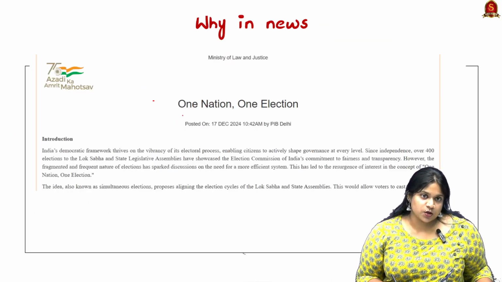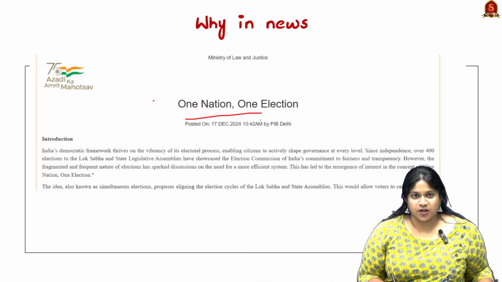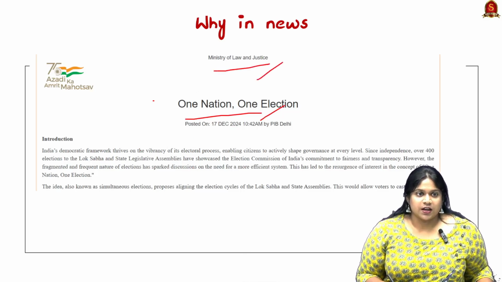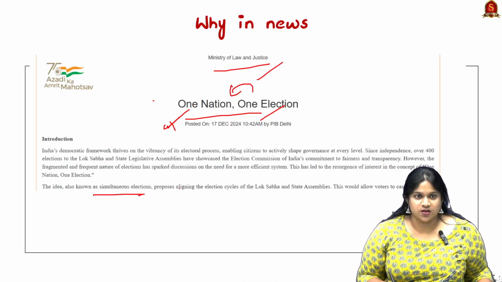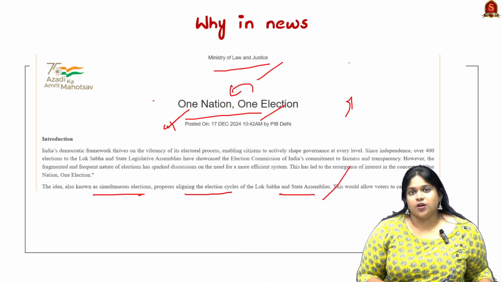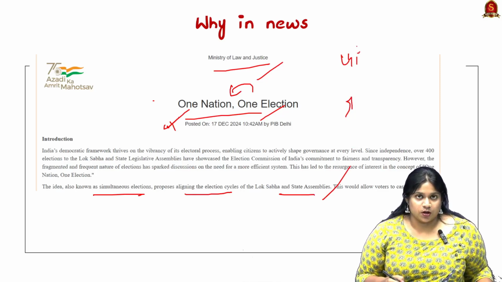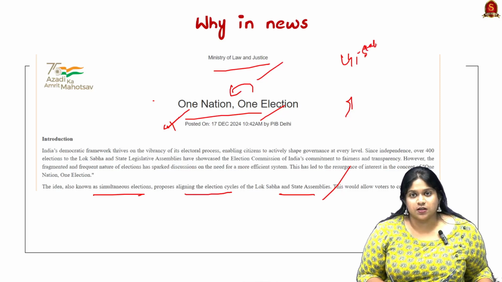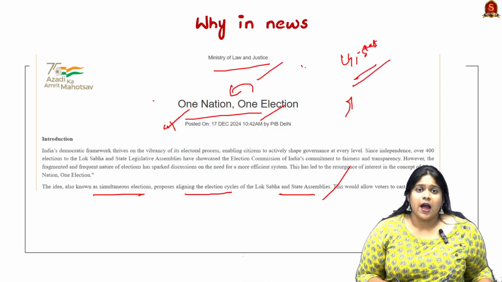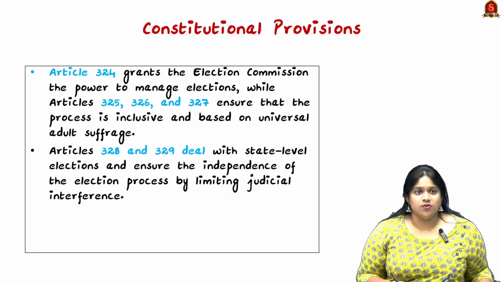Now looking into the next topic, one of the most spoken topics would be One Nation, One Election. So here under the Ministry of Law and Justice, India has been having a focus on creating one nation and one election simultaneously. It is known as simultaneous elections, aligning the election cycles of Lok Sabha and state assemblies. So you need to know basics about Lok Sabha, their tenure, their way of conducting elections, and also for the state assembly. All of these basics you need to know, and especially we need to focus on the basics of elections.